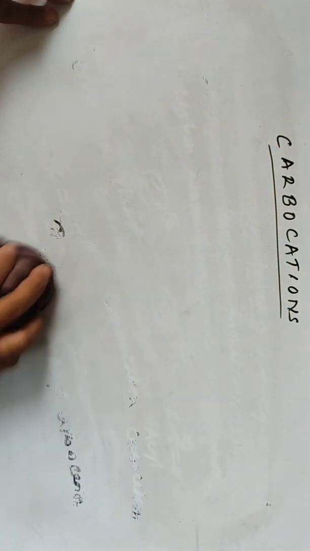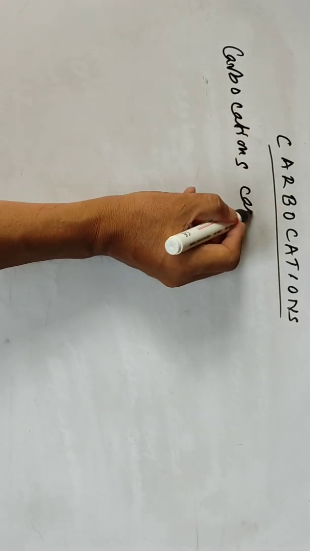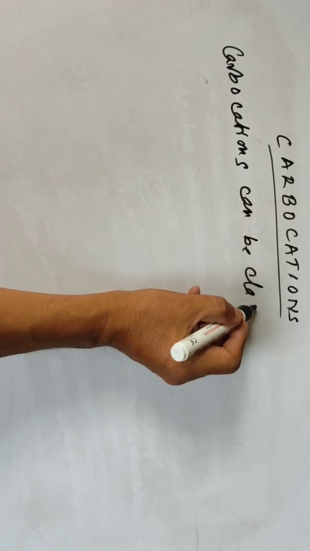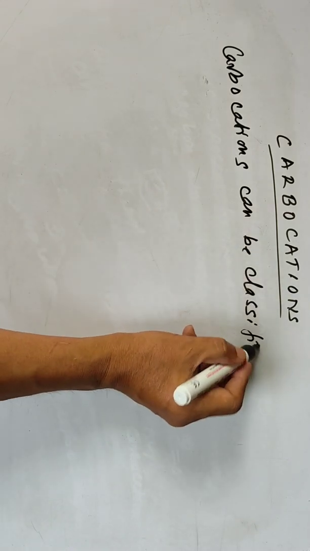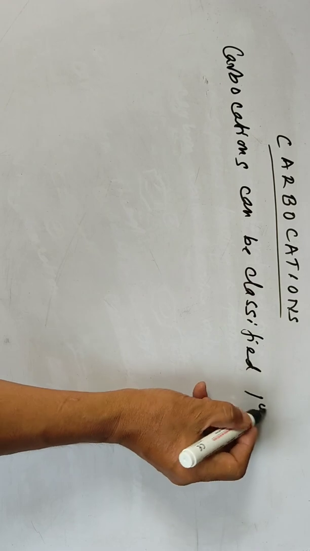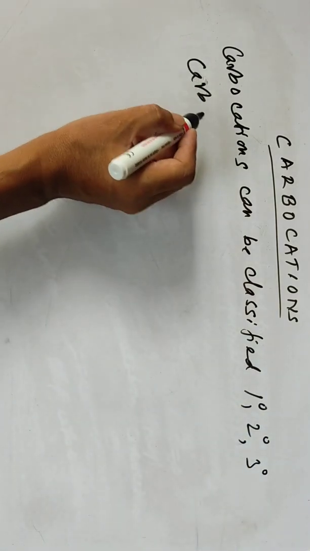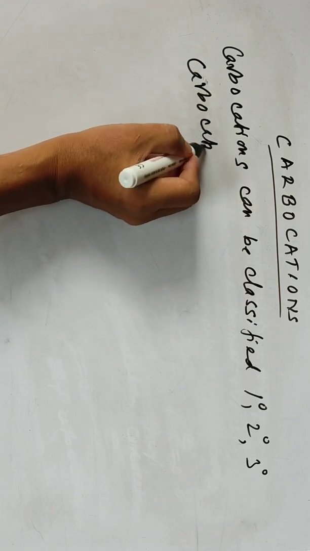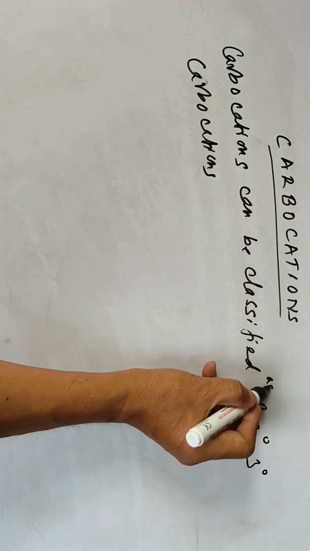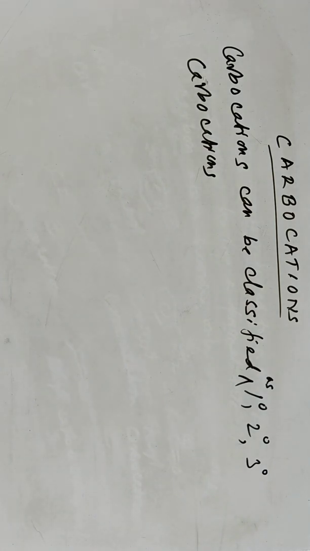So we can classify these carbocations as primary, secondary, and tertiary carbocations. Okay, you can classify them this way. So carbocations can be classified as primary, secondary, and tertiary.